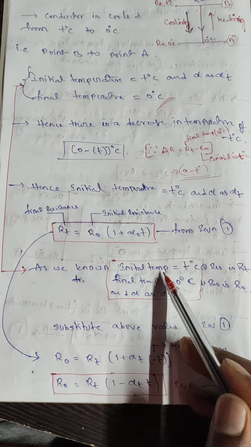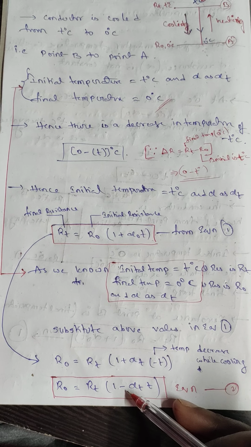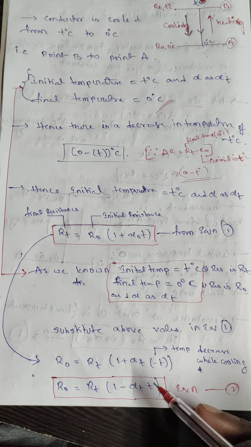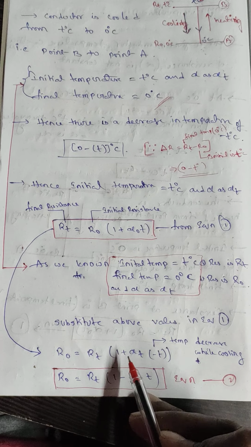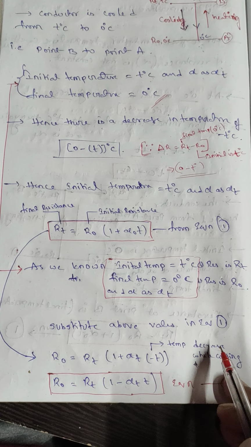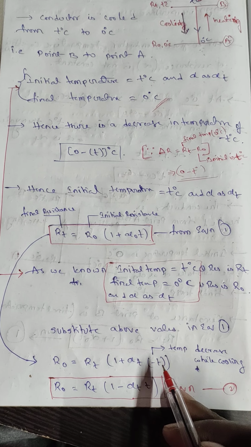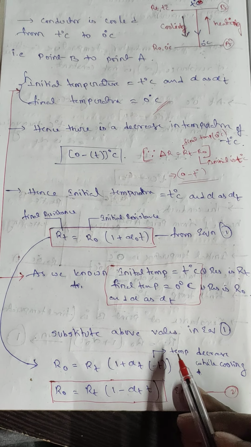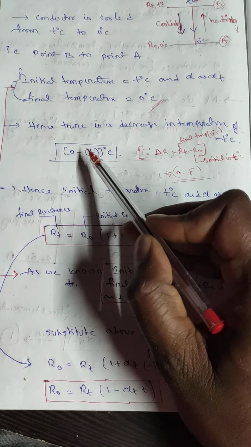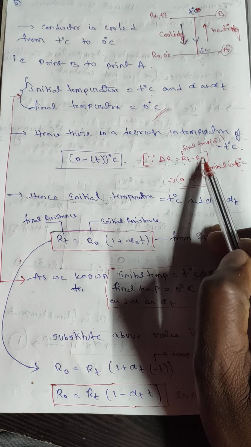Then 1 plus alpha (T minus T). Temperature decreases while cooling, so we take minus T here. I already showed you why you take minus T: final temperature minus initial temperature.